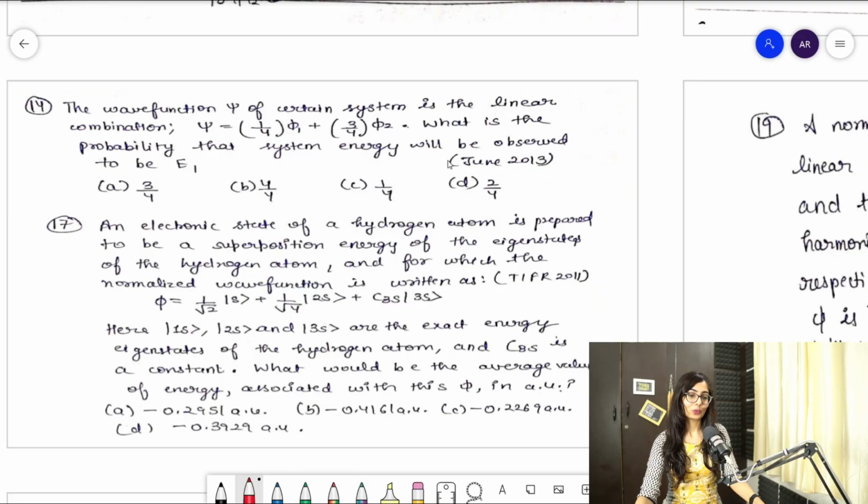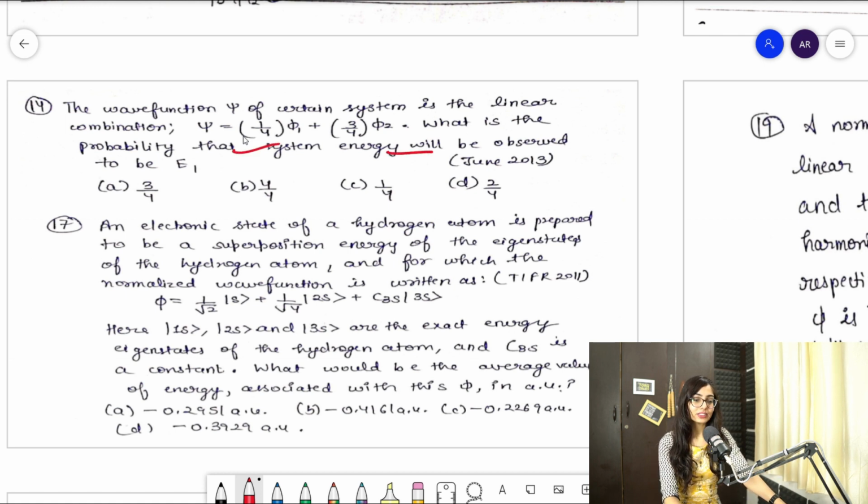So, guys, our first question is this June 2013 question, right? According to it, the wave function of a certain system is a linear combination. This is the important information which is given. This wave function is equal to 1 by 4 phi 1 plus 3 by 4 phi 2. So it is asked, what is the probability that the system energy will be observed to be even.